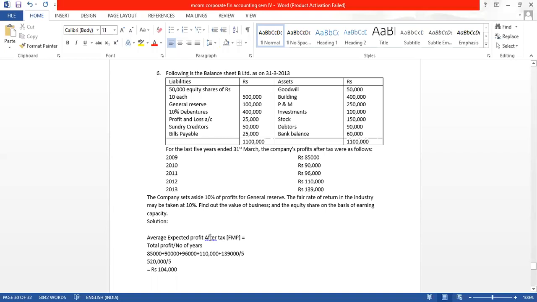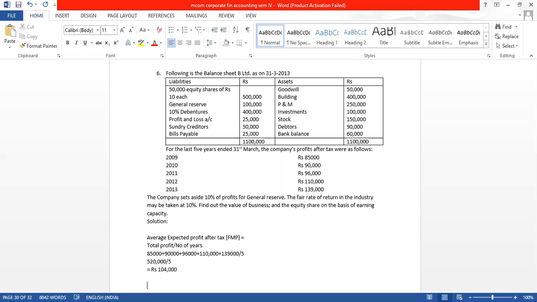Now the tax rate is not given. And do we require the tax? If they had given some changes in the future profit, then the tax rate was required. That is, if they had given in the question that in the future this expense will not be there, or that there may be an increase or decrease in the profit, then that would have affected the future profit, and we would have required the tax rate.